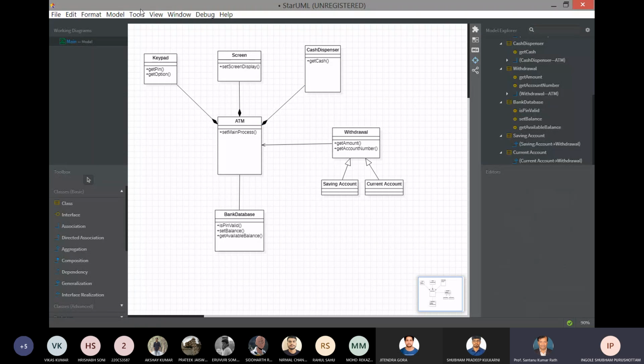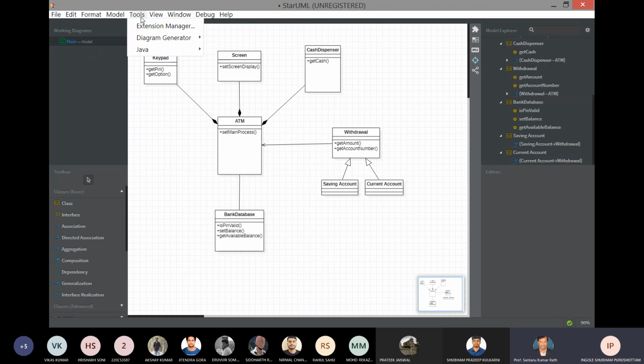So everyone understood how to generate the code? Or should I explain again? Yes, sir. Explain once again, sir. Okay, now you have the class diagram. I completed the class diagram.